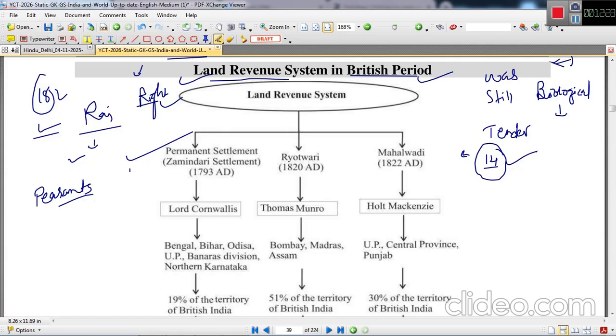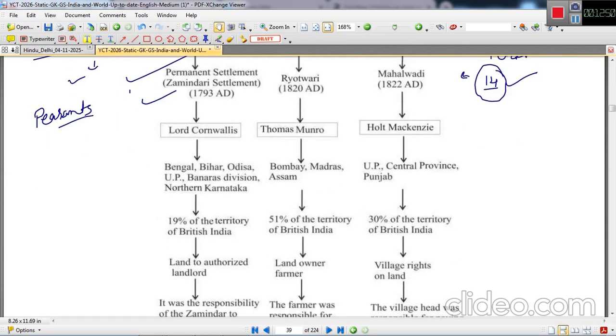Number one, permanent settlement, which is also called the zamindari settlement system, and this was the brainchild of Lord Cornwallis. This permanent settlement system was introduced in 1793. It was introduced in a group of areas: Bengal, Bihar, Odisha, UP, Banaras division, northern Karnataka.